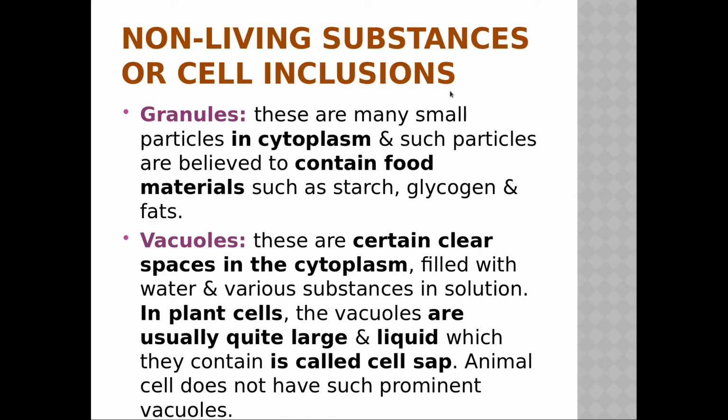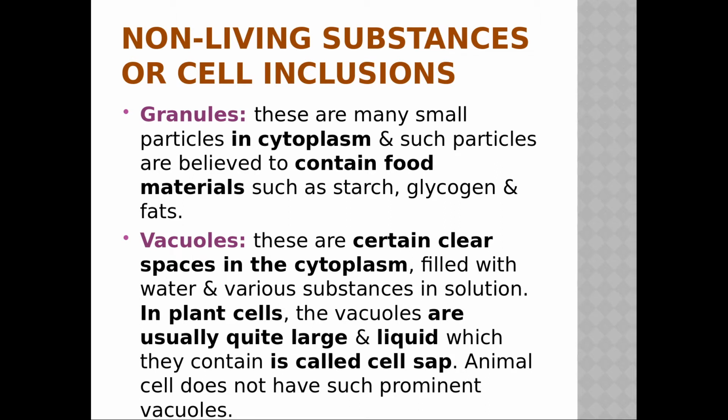Okay, granules. These are many small particles in cytoplasm, and such particles are believed to contain food materials such as starch, glycogen, fats. So these are nothing but what? Small particles, and they are floating in cytoplasm. And what does it do? It will store food material. And food material in the form of what? It will store in the form of starch, glycogen and fats. So basically it is for the storage of food of a cell.